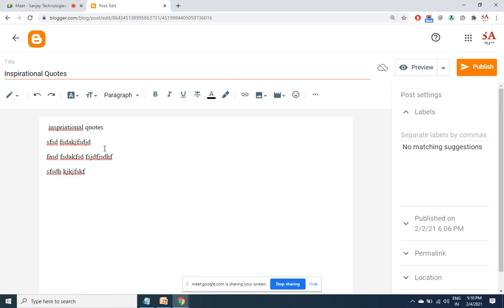After finishing the matter, I need to provide some internal links. 5 is the minimum. The more internal links you have, the more bonus points in SEO. So I must provide a small headline here as "also read", or "related links", "interesting links", "relevant links". Like that, provide any such small headline. Below that, provide the links.